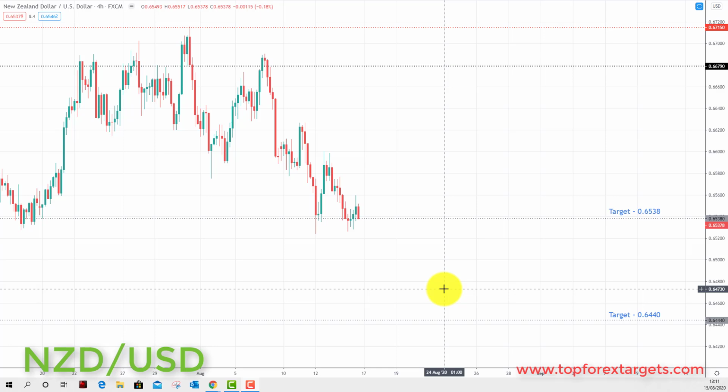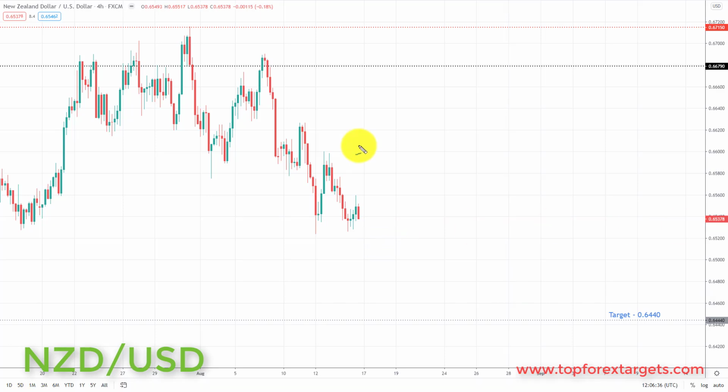This happens when the dollar itself is neutral. So when we're looking at US dollar yen to the upside and we're looking at euro dollar to the upside at the same time, it's because of the neutral bias in the dollar index. So very simply put, we are looking at further declines to the downside this week in New Zealand dollar. Any pullback in this area is going to be viewed as an opportunity, and I don't think we're going to come all the way back and retest the 0.66790.